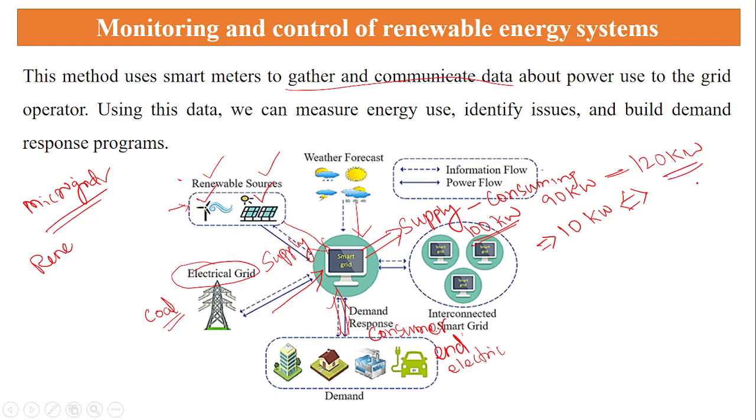In this scenario, you can say we need an additional power requirement of 20 kilowatt. So here we can directly use the distributed energy source, that is renewable energy sources, in the particular system, and we can supply those demands to the consumer end. So these are the information we need to assess for the smart grid.